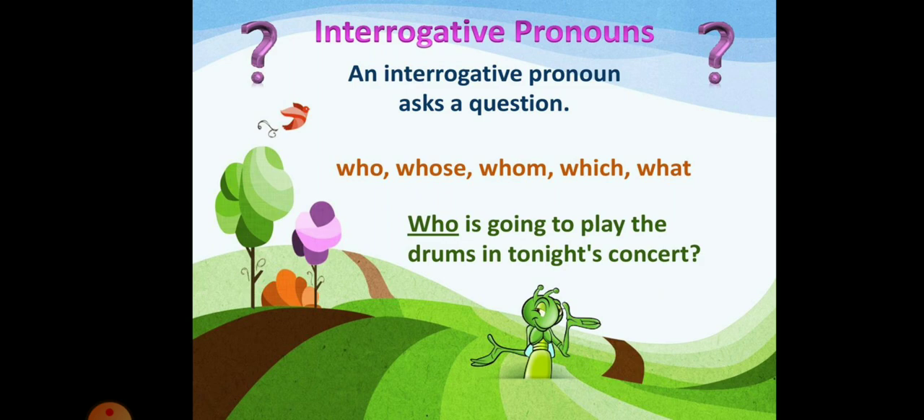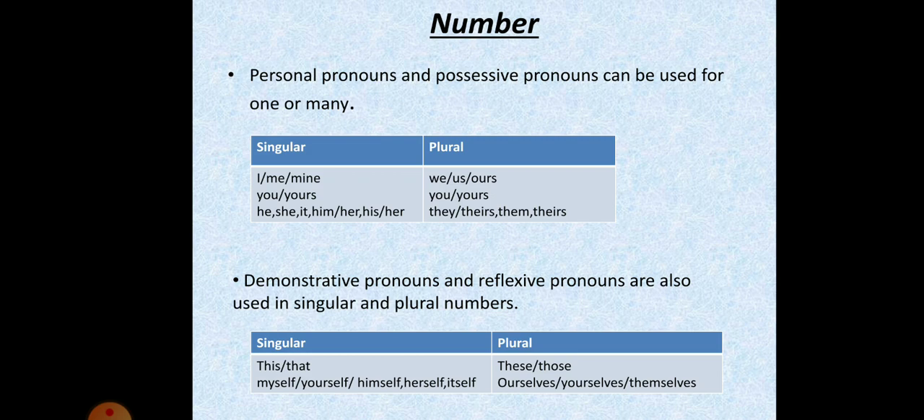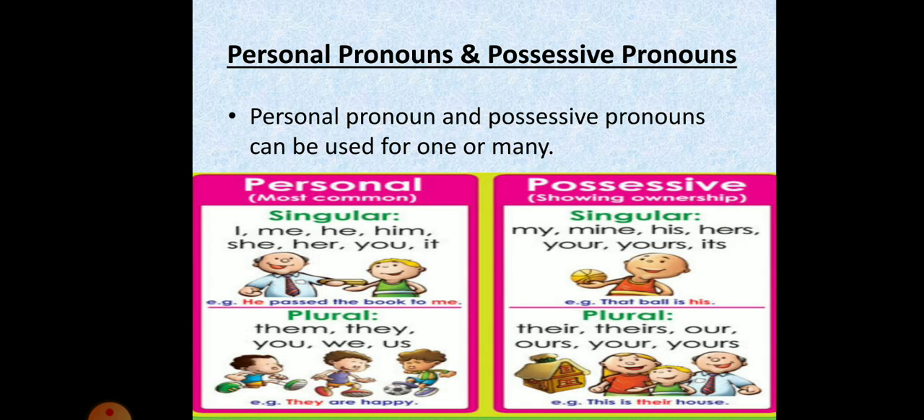Now, children, let us see how pronouns can be classified according to their number, gender, and case. Personal pronouns and possessive pronouns can be used for one or many. Demonstrative and reflexive pronouns are also used in singular and plural number. I, me, he, him, she, her, you, it are singular personal pronouns. Them, they, you, we, us are plural personal pronouns.